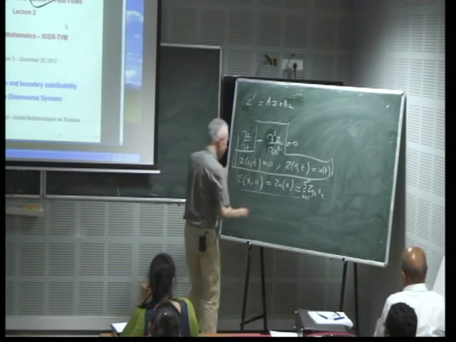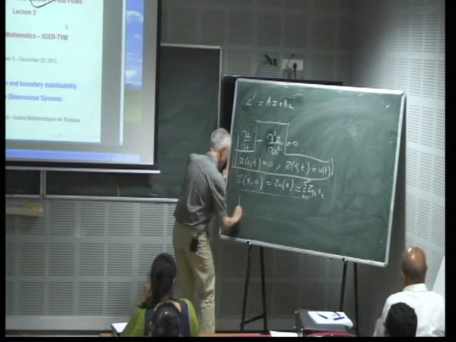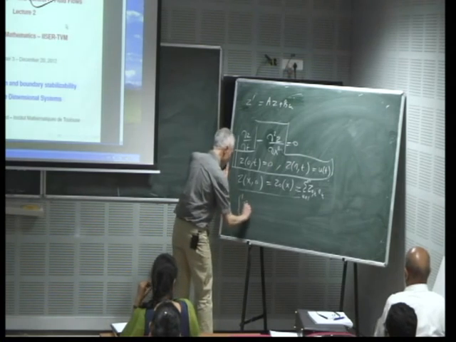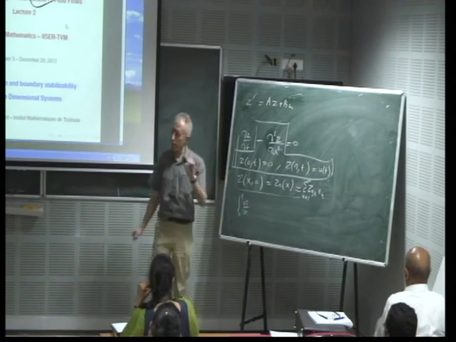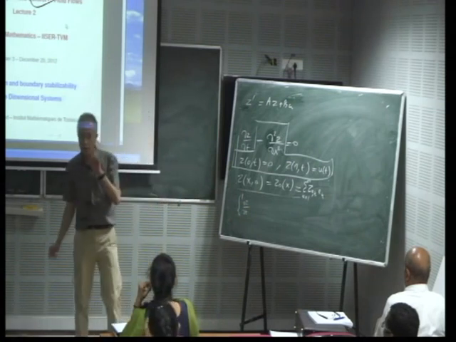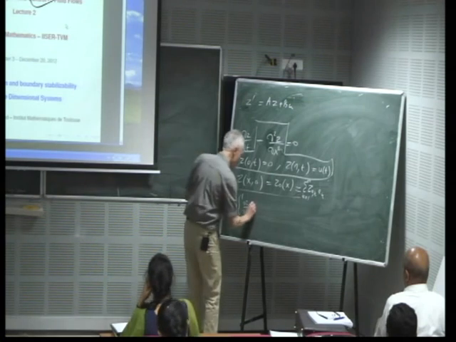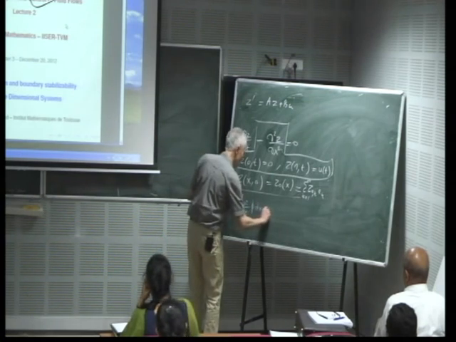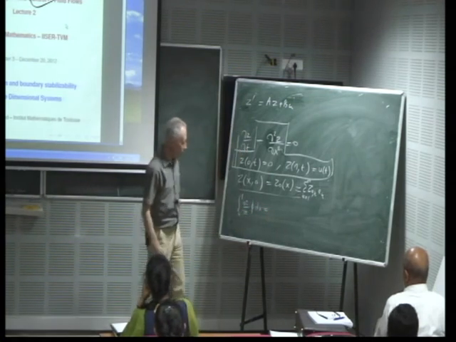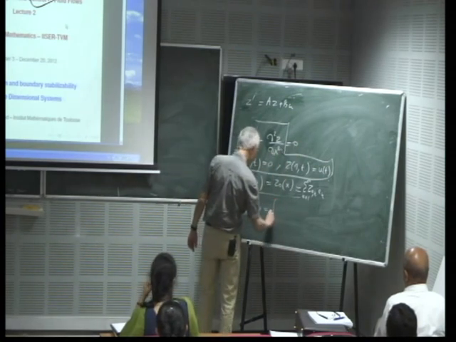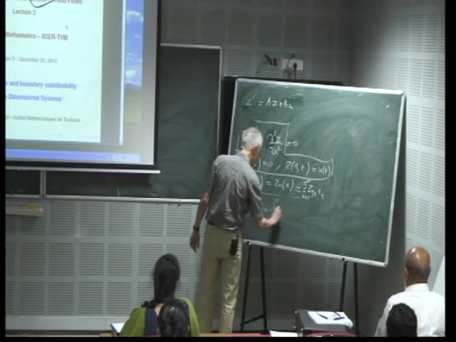I integrate in space, so I have dz over dt here, and I take a test function, as in the stationary case, only depending on x. So phi dx. And now I put this on the other side, and I integrate by parts here. So I have dz over dx.